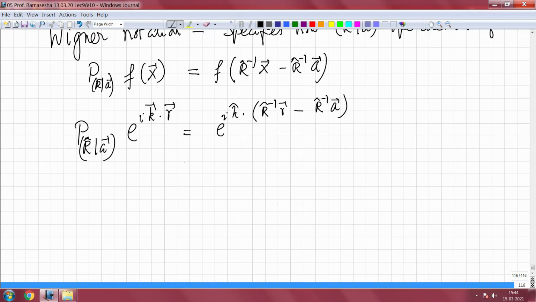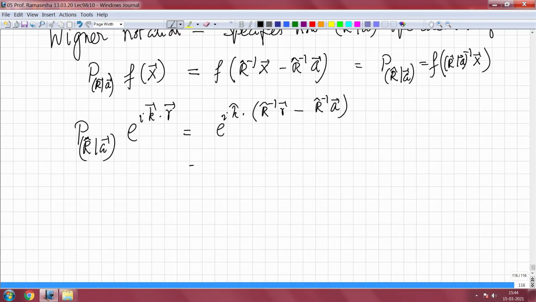So this is what I can also write as P R A equal to f of R A inverse operating upon x. This is what this quantity stands for.